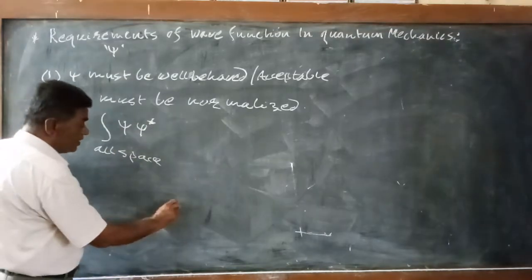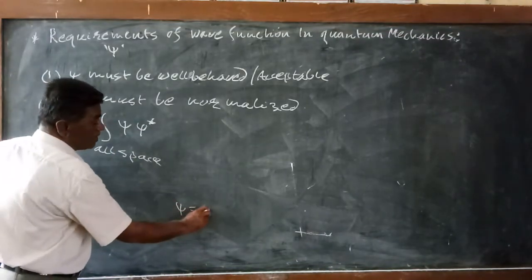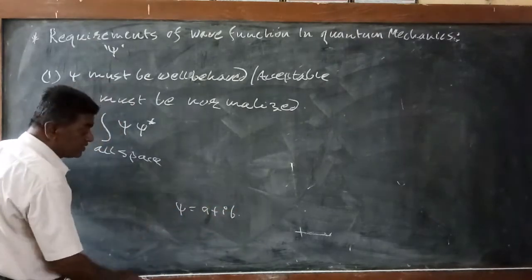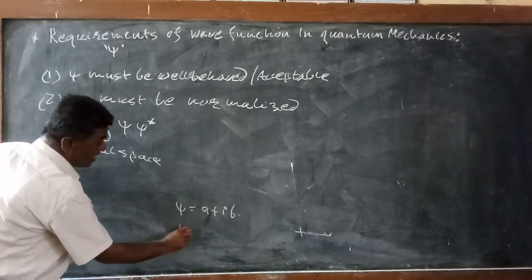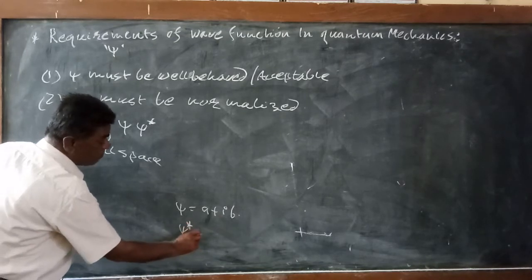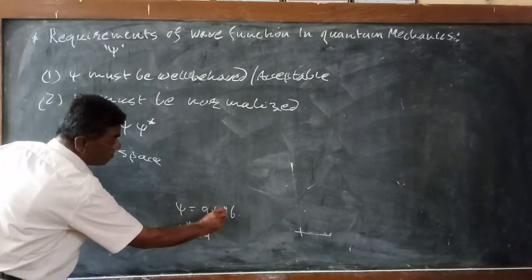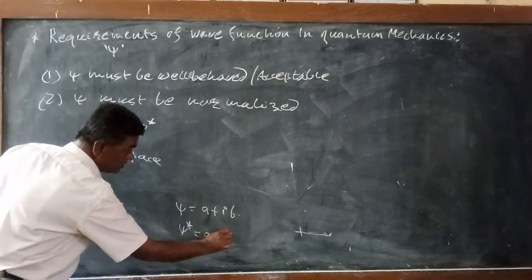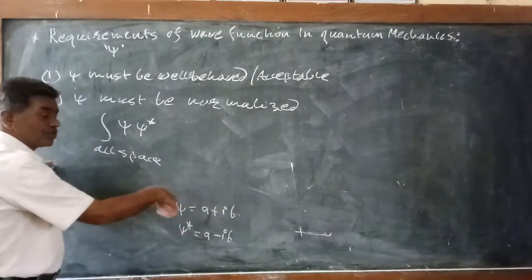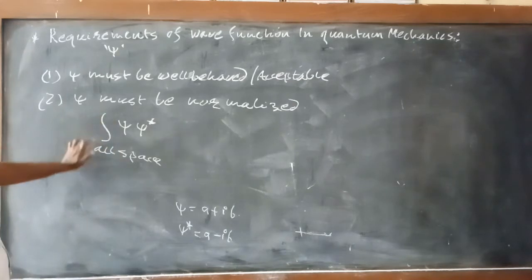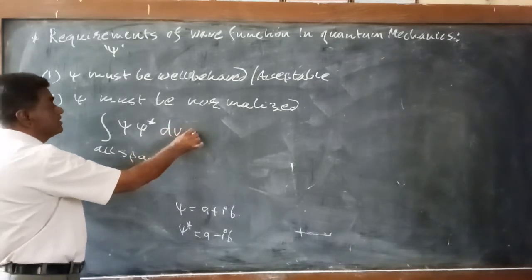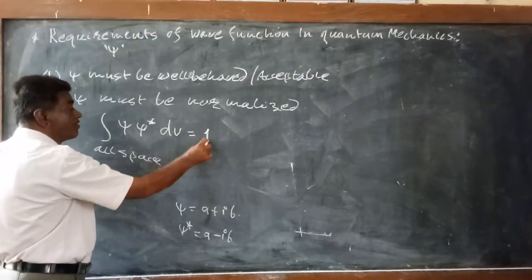For example, if ψ is equal to a plus ib, where i is the imaginary factor, this is a complex quantity, then ψ star is obtained by replacing it with a minus ib, and the product comes out to be positive. So ψ star, the complex conjugate, times ψ dv, integrated over all space, must be equal to 1.